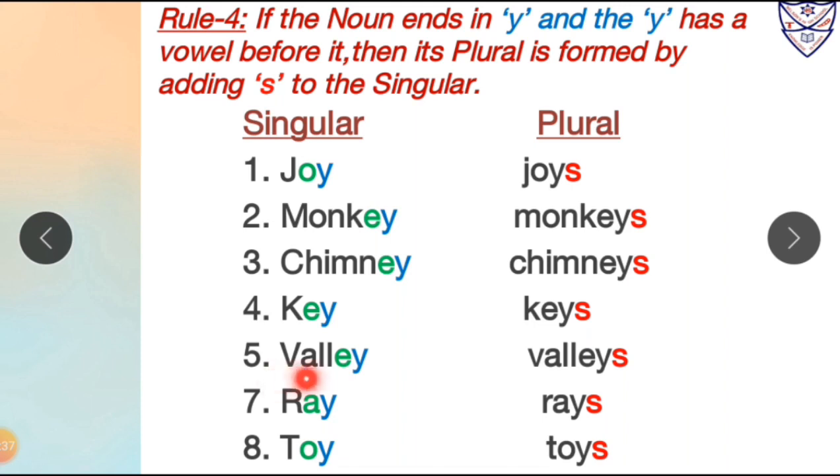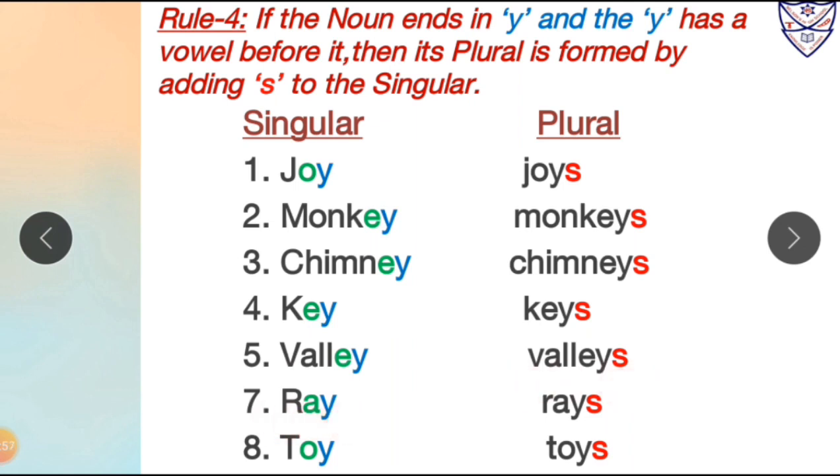Number 5, valley. Over here the word valley ends with Y. Now before Y there is a vowel, and that vowel is E. So what we will do, after Y we will add S to make its plural form. So valley is in singular form and its plural form will be valleys.